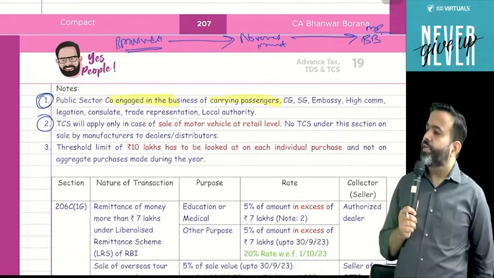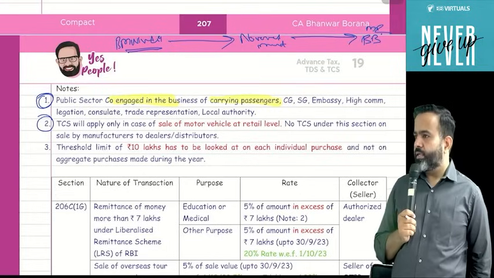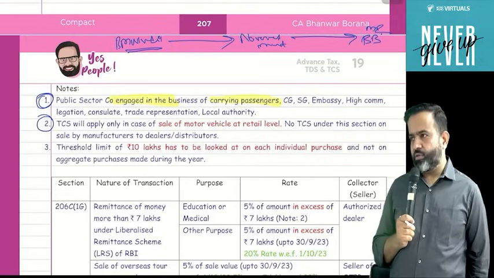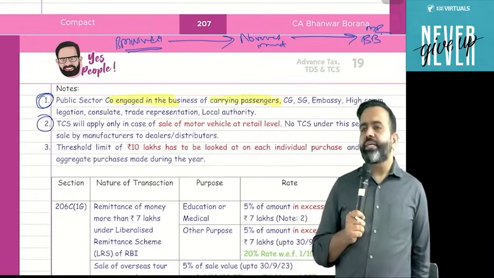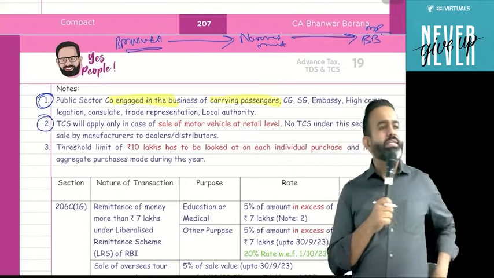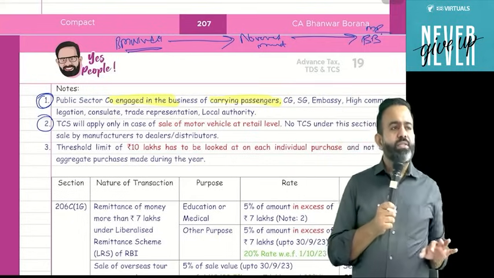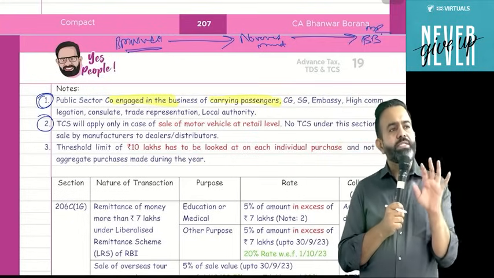Suppose I purchased one car 3 years ago and TCS was applied. Then now if I am selling, the TCS is not applicable. It is like that. Right answer is that on the second-hand car also TCS applies, because nothing is mentioned in this section. So on second-hand car also TCS applies.